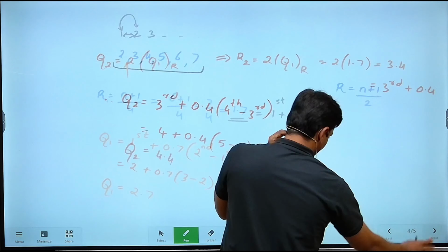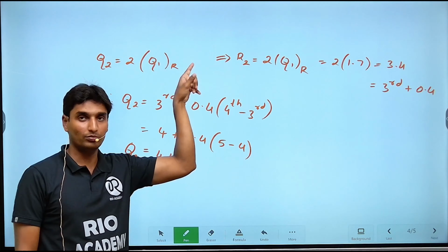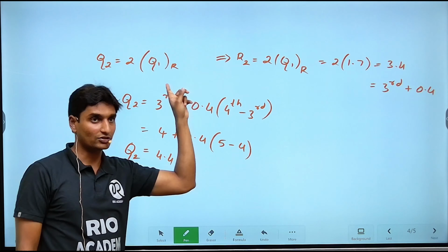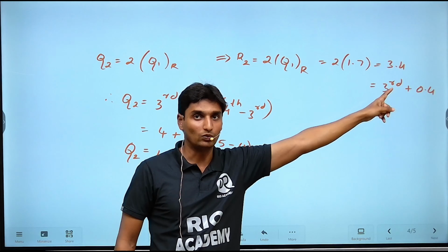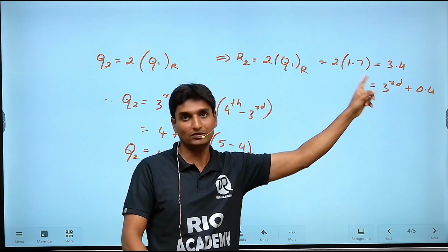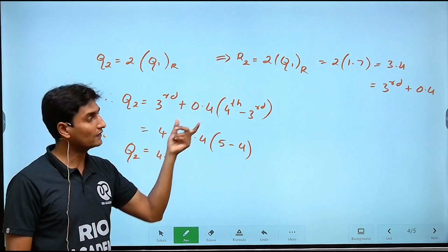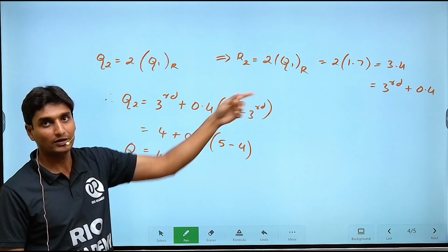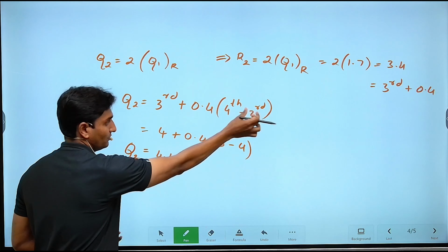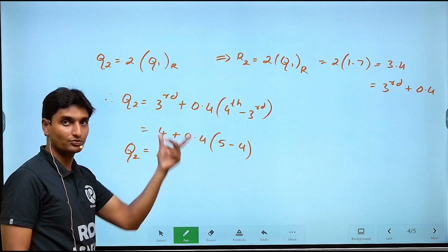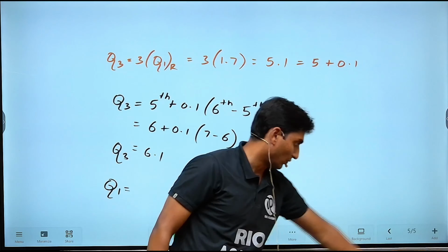Now on the same basis, you can calculate the value of Q2, which is 2 into the rank of Q1. Substitute the rank of Q1 and you'll get the rank of Q2. Okay, the second position. Now for Q2, once again on the same basis, 3.4 can be written as the third term plus 0.4. As it is 3 here, you have to take the next term, the fourth term, minus the third term. Substitute, simplify. You'll get it to be 4.4.